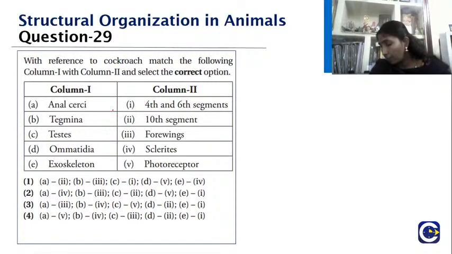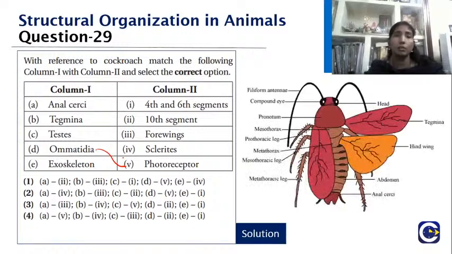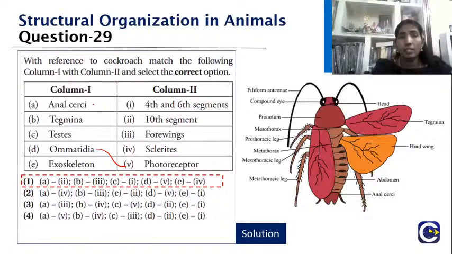So what should be your answer, children? Ommatidia, we just saw. Ommatidia is what? Yes, with the photoreceptor. What about the exoskeleton? When you look into the body of the cockroach, excellent, you have given the answer. Very good. What is the one with the anal cerci? It is present in the 10th segment, right? Very good. What about the tegmina? The tegmina is the 4 wings that we are watching here.